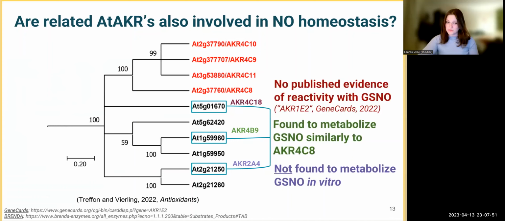AKR2A4, the least closely related, so the purple one, actually exhibits no GSNO metabolism in vitro. AKR4C18, the most closely related AKR, has not yet been purified, and there's currently no published evidence of reactivity with GSNO. However, AKR4B9, the green highlighted related AKR, exhibits GSNO reduction activity actually similar to that of AKR4C8 in vitro.